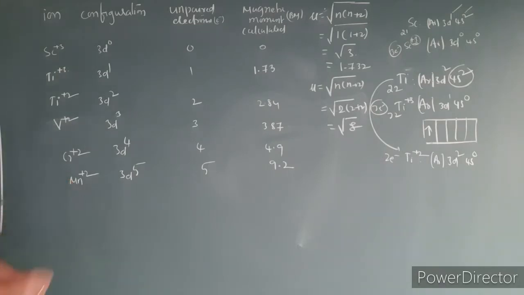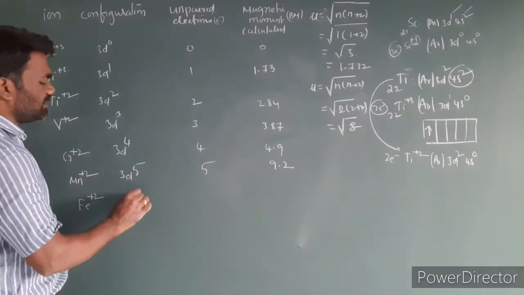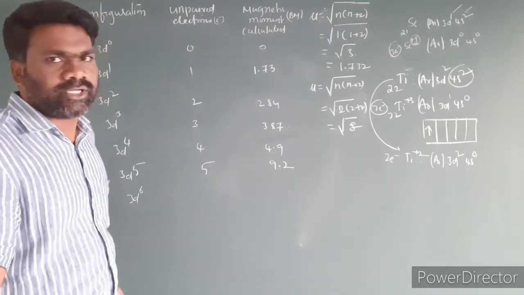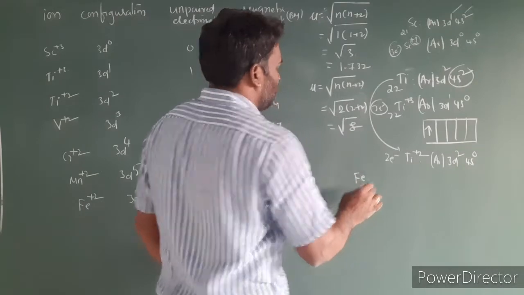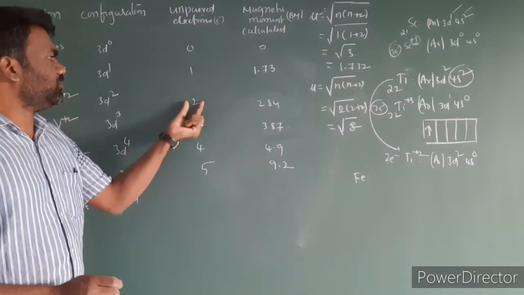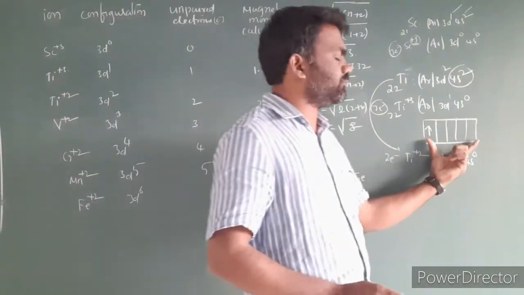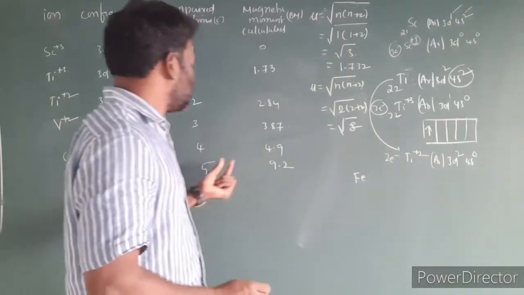Next, after manganese, we have iron plus 2, with 3d6 configuration. We have to find how many unpaired electrons there are. The maximum number of unpaired electrons possible in d is 5: 1, 2, 3, 4, 5. Here the d6 configuration is there.